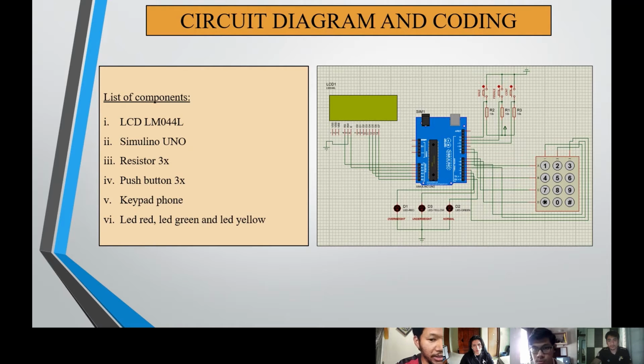For the push button, PB1 or push button 1 connects with a pin, push button 2 connects with pin 12, and push button 3 connects with pin 11. Lastly, for the LED, green connects with pin 0, yellow connects with a pin, and red connects with pin 2. That's all.